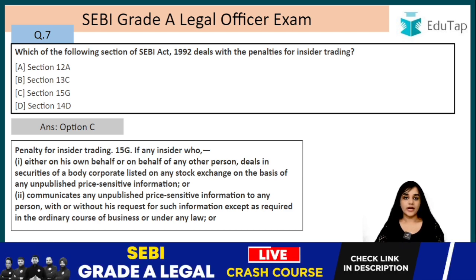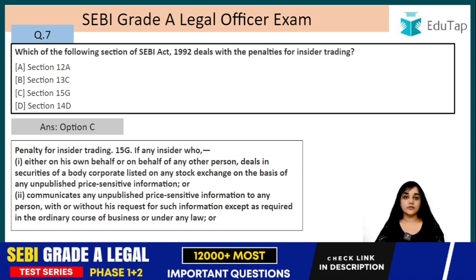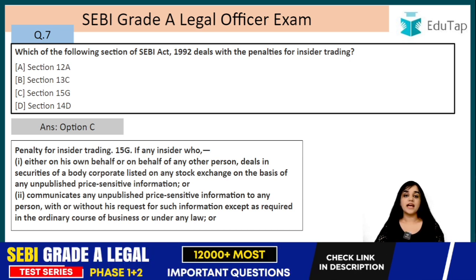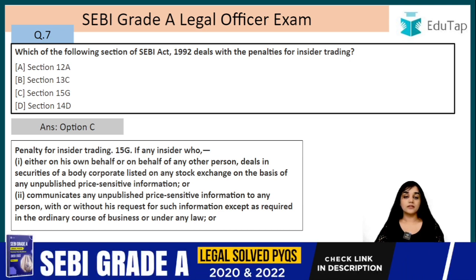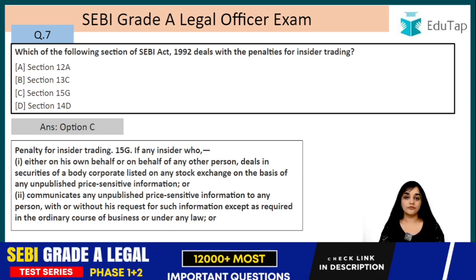Insider trading means the illegal practice of trading in the stock exchange to one's advantage through having access to confidential information or non-public material information. And what is non-public material information? It means having access to any such information that could substantially impact the investor's decision to buy or sell his security, which has not been available to the public. Alright, so now let's go to this section 15G.